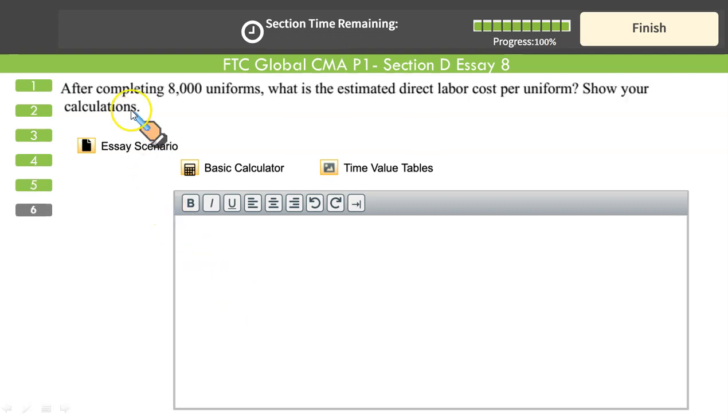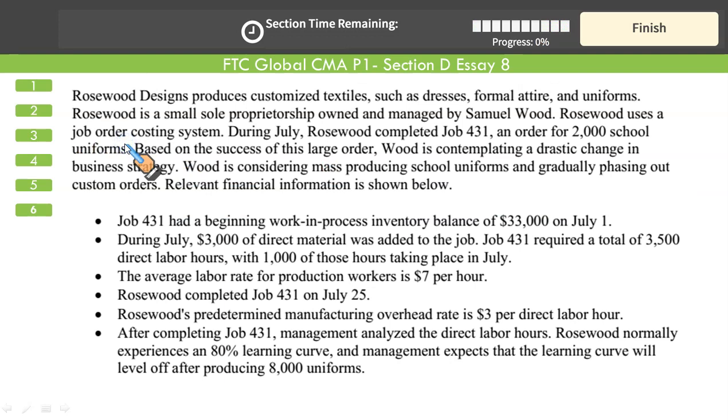Now, the question is, after completing 8,000 uniforms, what is the estimated direct labor cost per uniform, and show your calculations. So for this we need to go back to the scenario and take the right information from there. Question 6. These 2,000 dresses took a total of 3,500 hours.